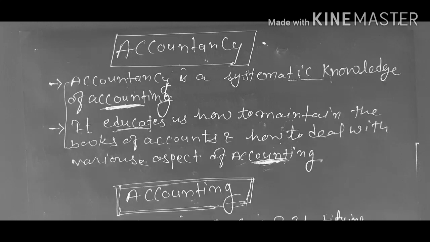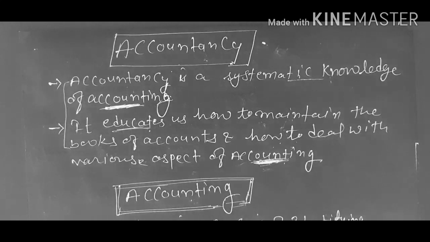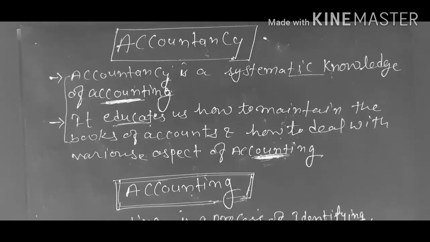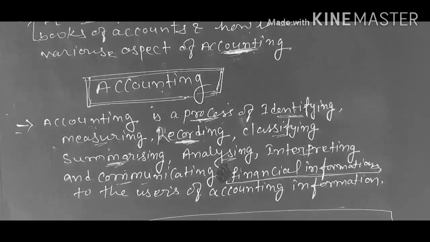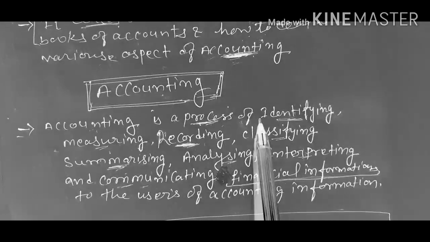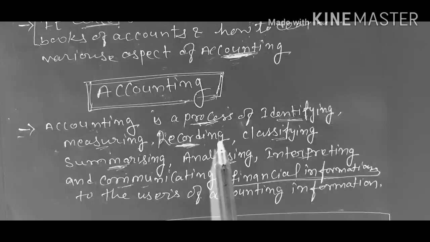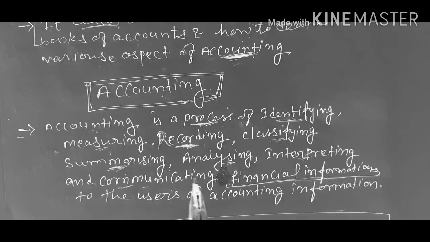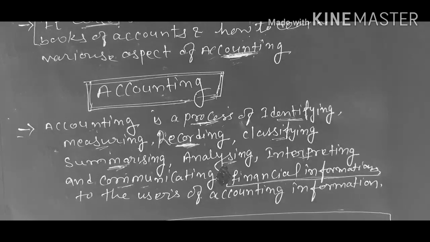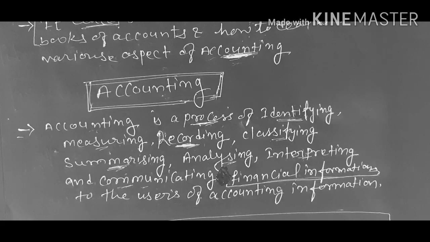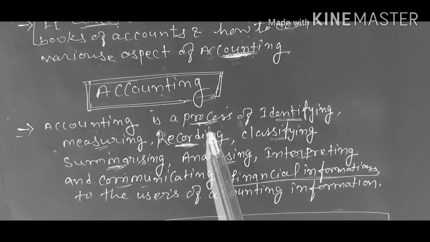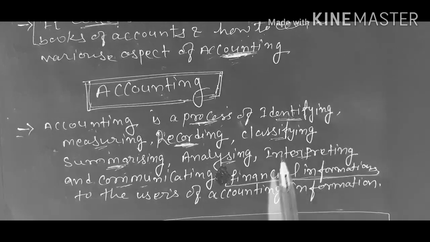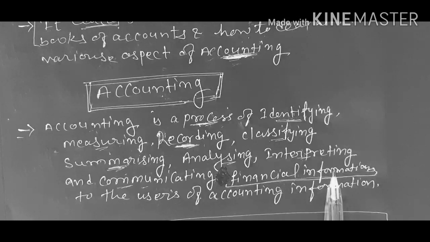Now a question is arising that, so what is the meaning of accounting? Let me explain you the meaning of accounting. Accounting is a process. Accounting is a process of identifying, measuring, recording, classifying, summarizing, analyzing, interpreting and communicating financial information to the users of accounting information. It means accounting is a process of identifying. What is identified? First of all, financial information is identified.